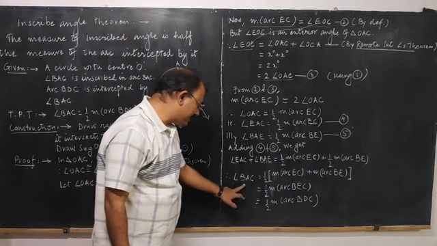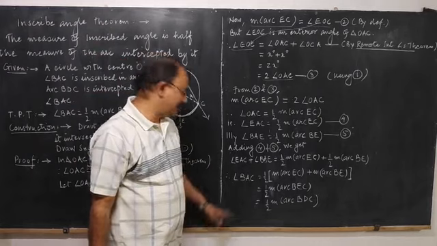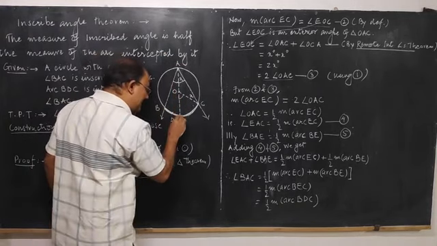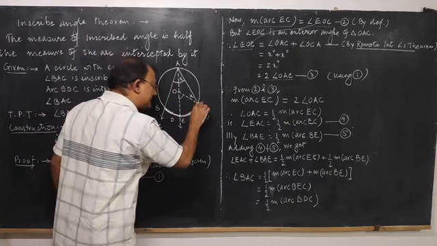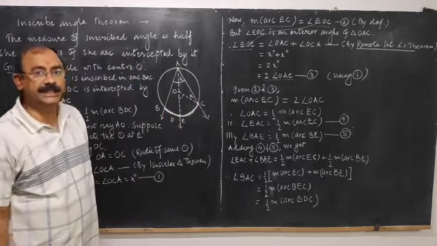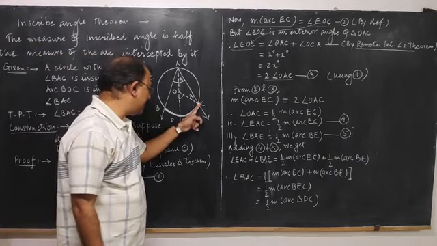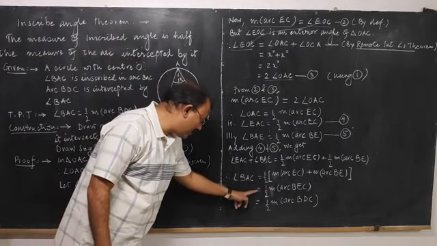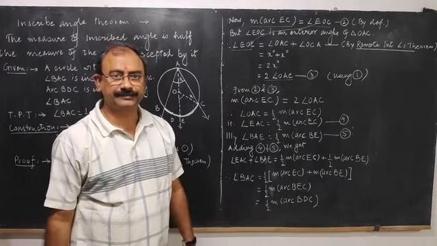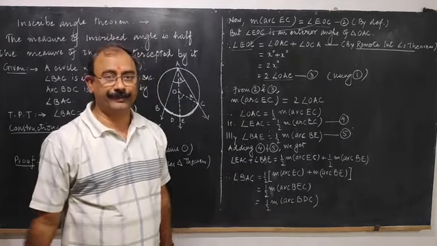So what did we conclude? The measure of angle BAC: if you add these two angles, BAE and EAC, what do you get? Angle BAC. So angle BAC is equal to half the measure of arc BDC. That completes the proof.